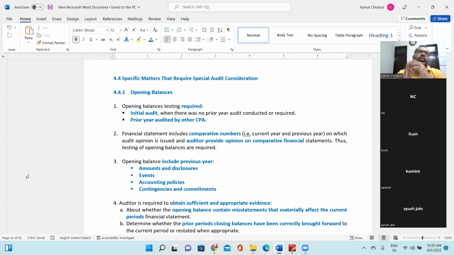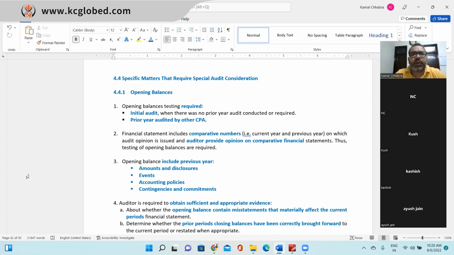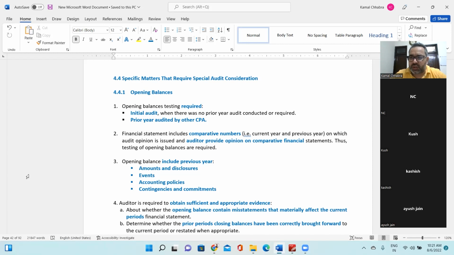Generally, small companies do an audit when it is required by their shareholders, bankers, lenders, creditors, or a major customer, and so on. So there might be a possibility that no audit was done in the previous year, and you have been appointed as the first auditor of the organization. That's an initial audit.